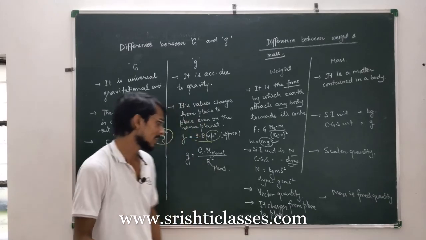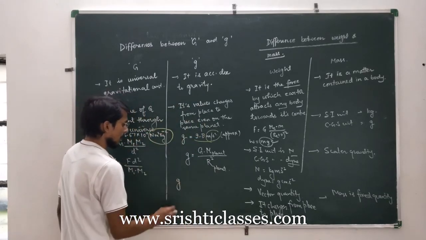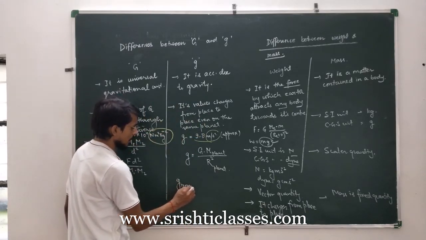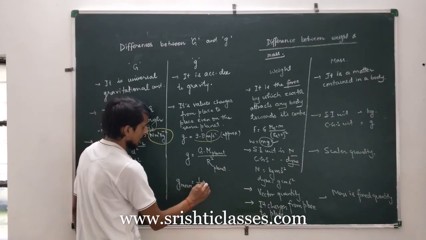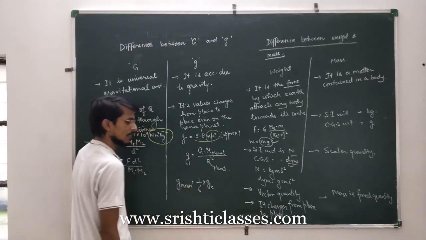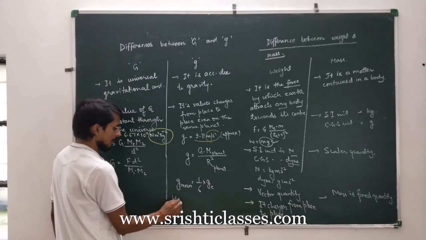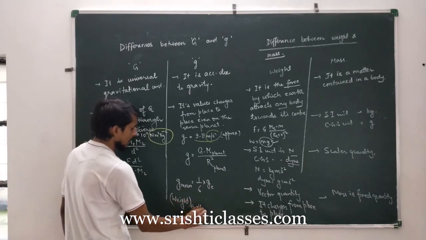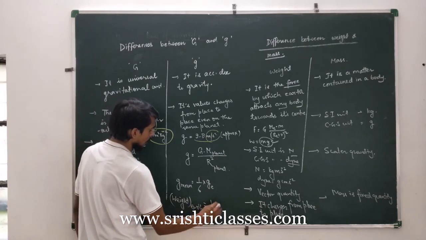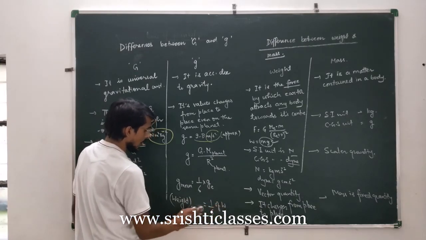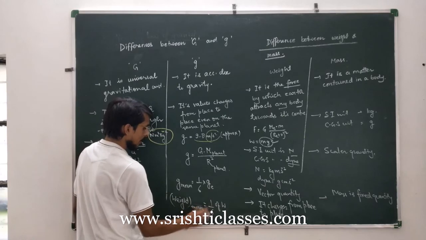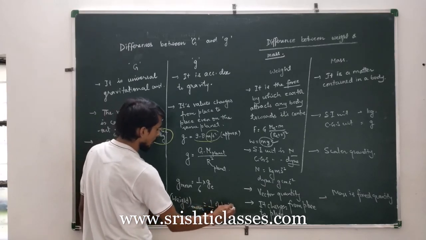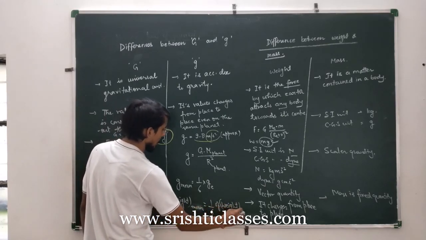And there is a relationship. The acceleration due to gravity of Moon is equal to 1/6 into acceleration due to gravity of Earth. So the weight of a body on Moon is equal to 1/6 of the weight of the body on Earth.